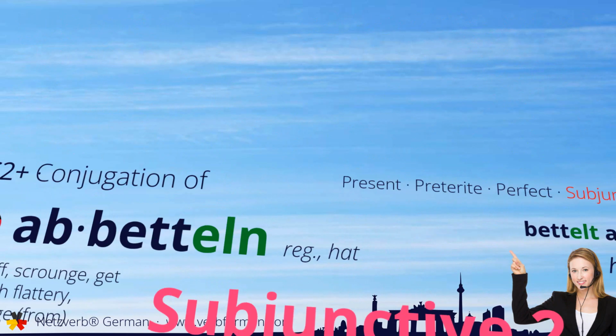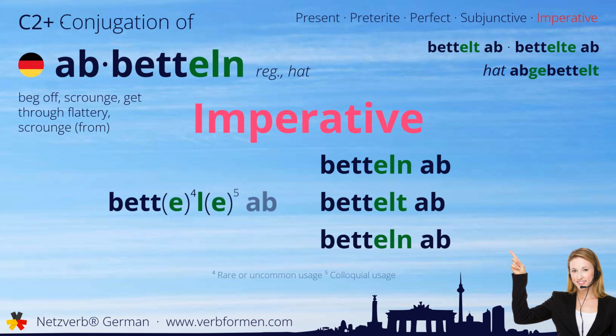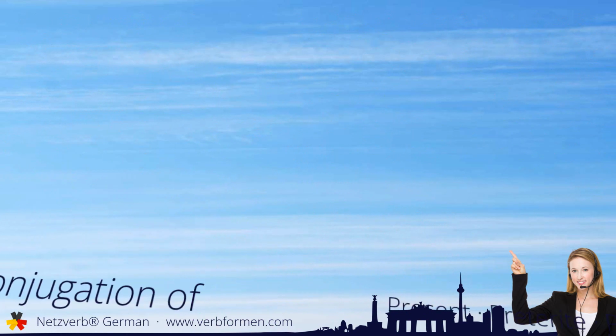And finally, we'll cover the imperative. Bettle ab du. Betteln ab wir. Bettelt ab ihr. Betteln ab sie. That was our today's learning video about the verb abbetteln.